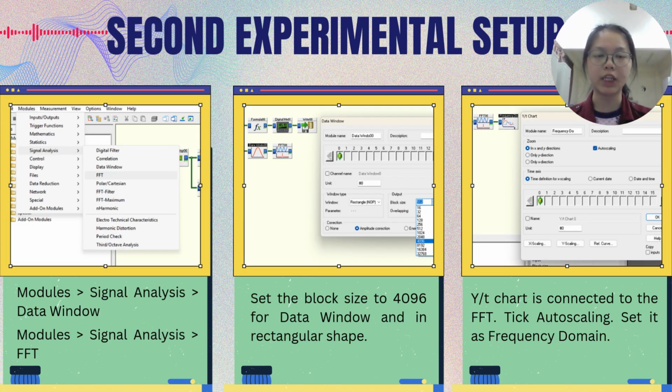After connecting the YT chart to the analog input, we will continue to insert the data window and also the FFT. So we will click Modules, choose Signal Analysis, and choose the Data Window and also the FFT. After inserting them, we set the block size to 4096 for the data window and make sure it is in rectangular shape. After that, make sure the YT chart is connected to the FFT, tick auto scaling, and set the name as frequency domain.